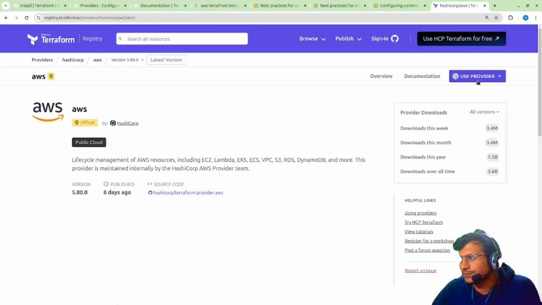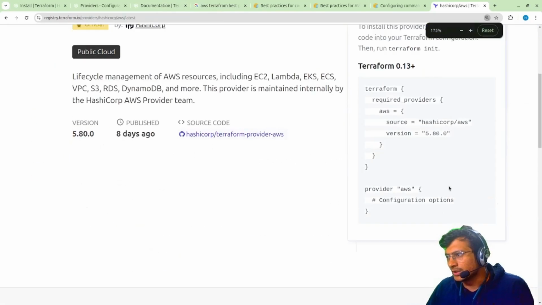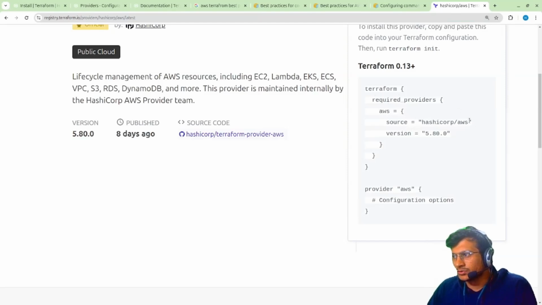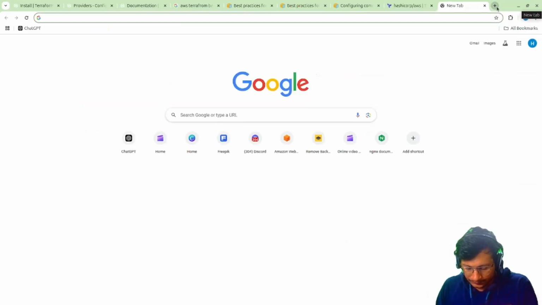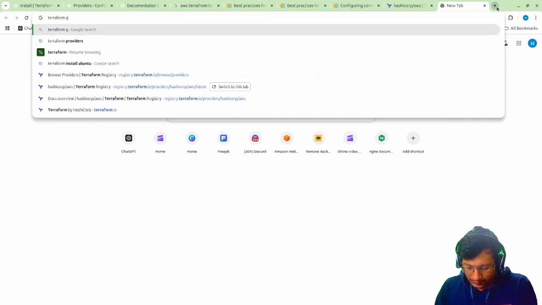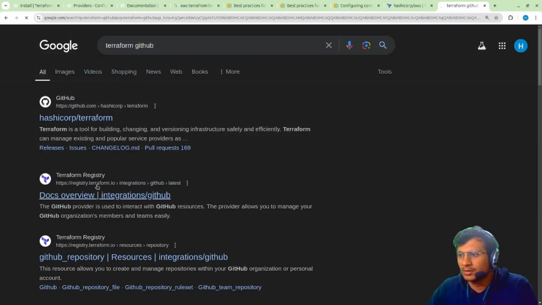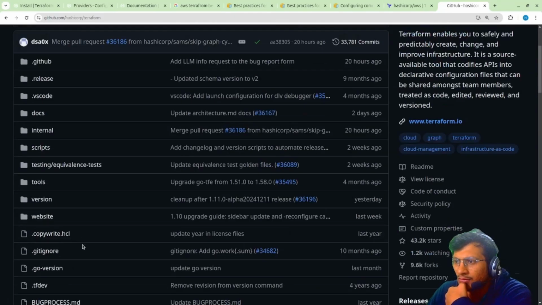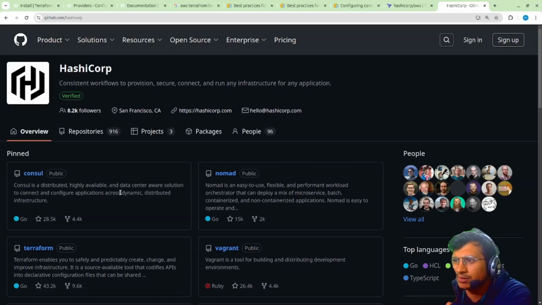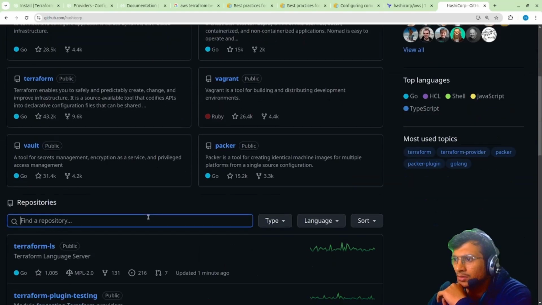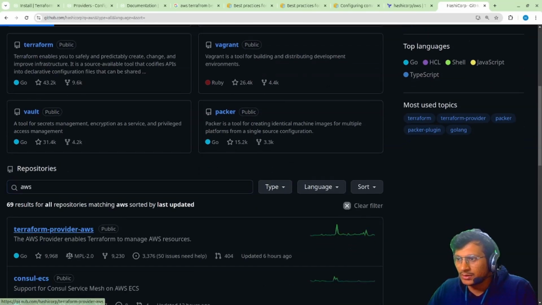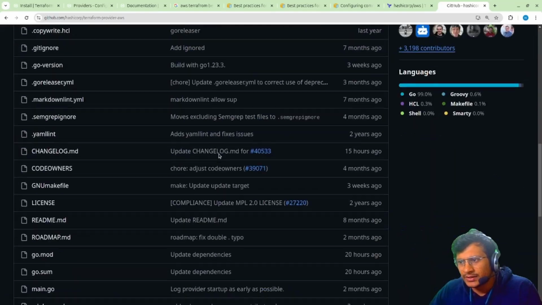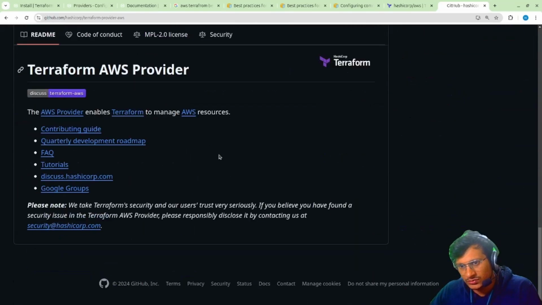So we'll just go to AWS. Here you can find how we can use AWS. Terraform required provider, AWS source, this you have to specify the source. And because this particular platform, if I just go to Terraform in GitHub. Okay, here Terraform, there is one more thing, providers, HashiCorp. HashiCorp has multiple different things: Terraform, Vagrant, Nomad, Packer, Vault, AWS. We have AWS over here. Yeah, here you can see AWS provider. So you can download from here as well, but it is better if you just use HashiCorp there.